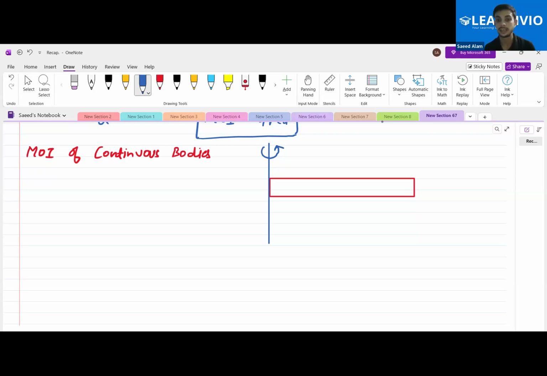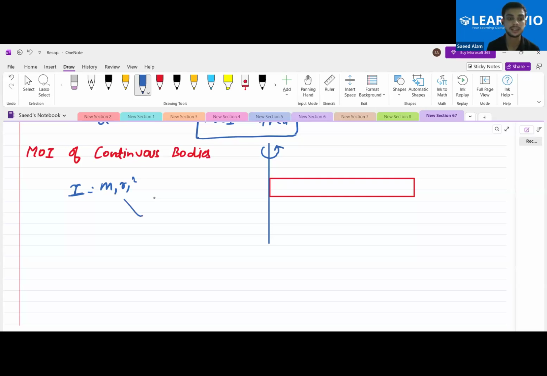Okay, so let's say that this body is rotating about this axis. You want to calculate the moment of inertia. So what is the formula for the moment of inertia that we know until now? What is that? Yes, M1 R1 the whole square. Okay, so this is the moment of inertia that we had seen.